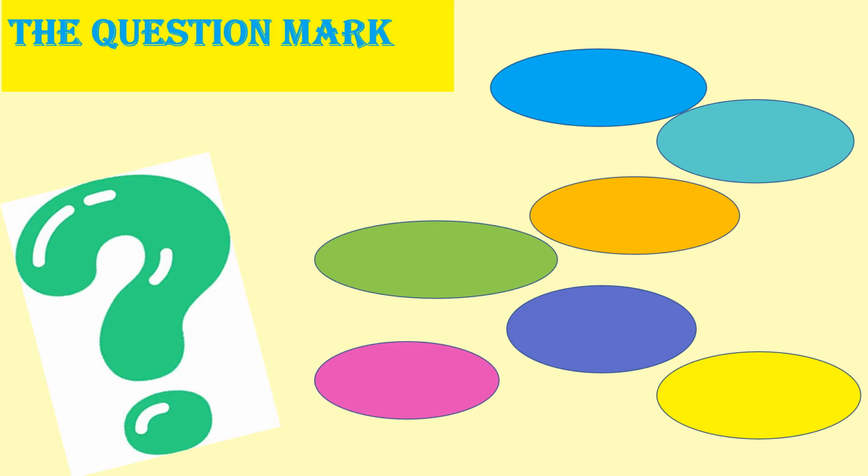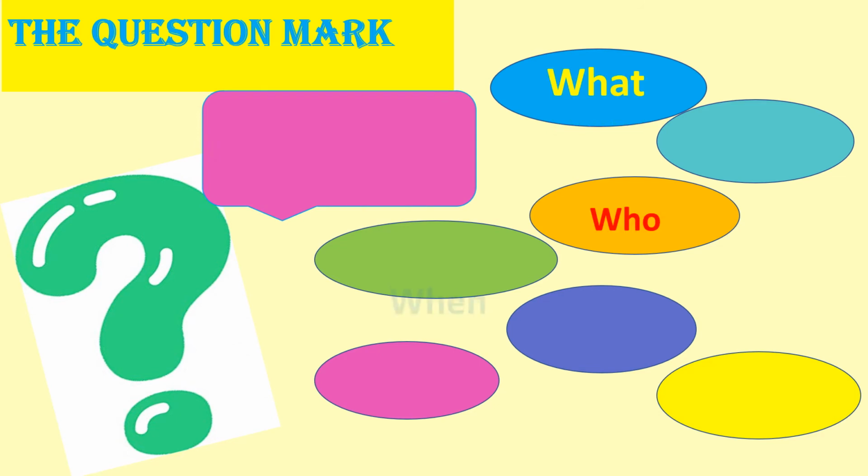You have learned so many question words. Many questions start with what, who, when, where, which, why, and how. You have the 6 W's and an H.